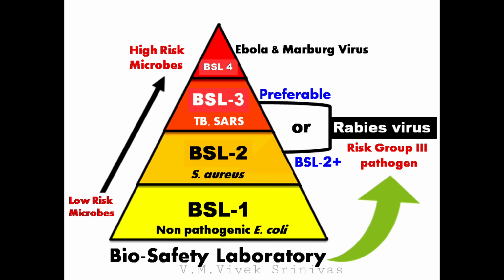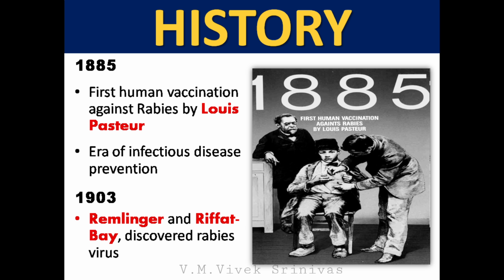History. In 1885, Louis Pasteur gave the first human vaccination against rabies, to a boy named Joseph Meister, who had been bitten severely by a rabid dog. This period was considered the era of infectious disease prevention. Later, in 1903, Remlinger and Riffat discovered the causative agent, the rabies virus.